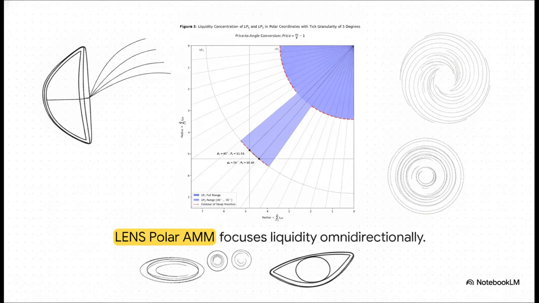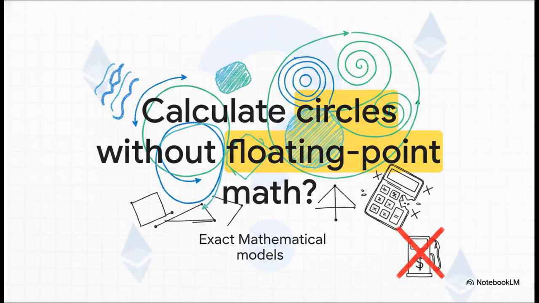Lens applies that exact concept to DeFi. Instead of a Cartesian hyperbola, liquidity is mapped onto a circular manifold, concentrating depth perfectly around a target price peak. This is absolutely ideal for things like stablecoin pairs because it dramatically reduces slippage right where the price naturally wants to sit. But wait, we hit a massive computational bottleneck here.